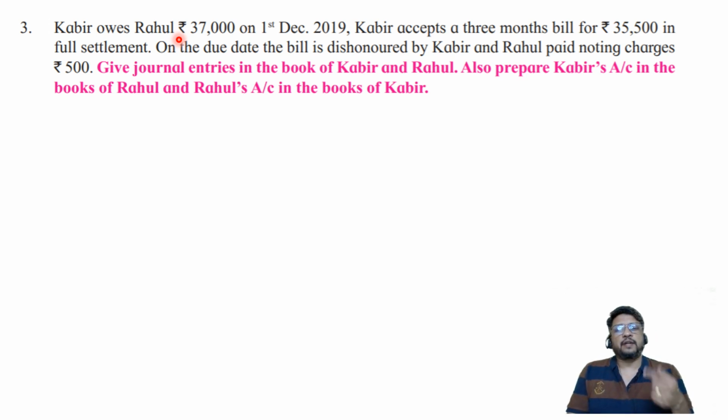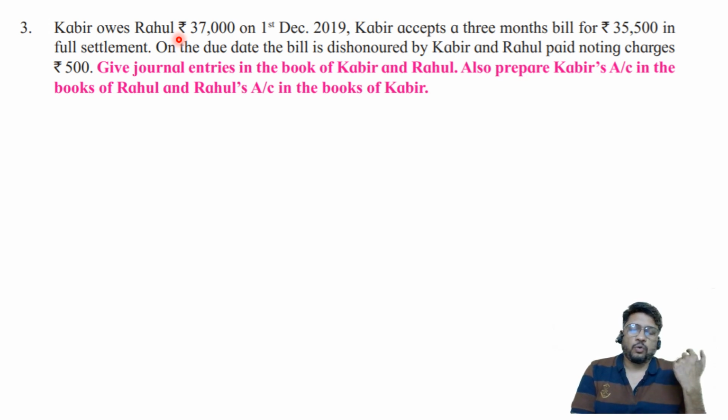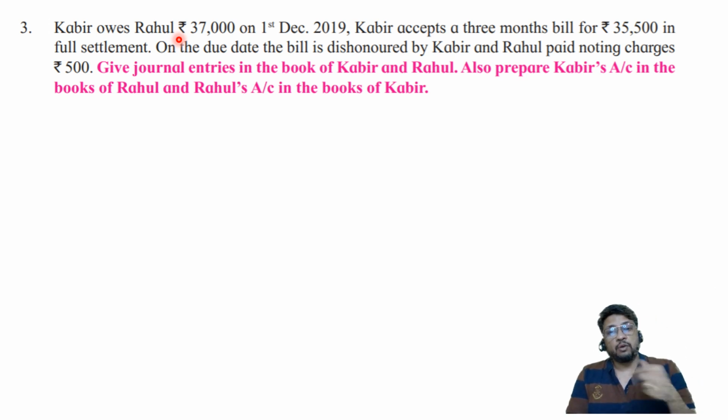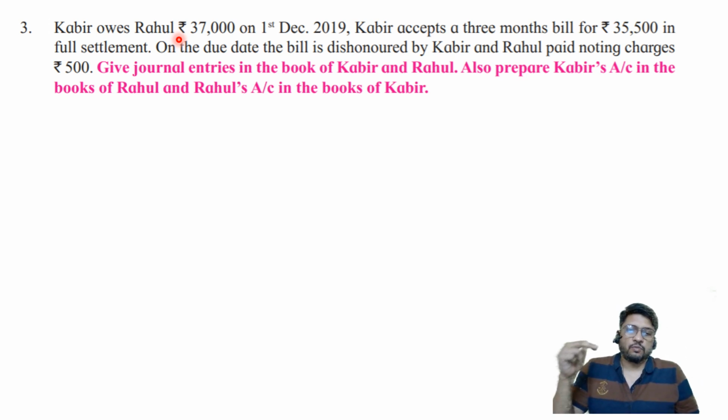If you fail to write the opening balances, your ledger accounts won't tally and you will find that your answer is going wrong. That particular thing should not happen. So what is the rule? If there is sale or purchase transaction, opening balance may not be there. But if there is no sale or purchase transaction, opening balance must be there. And how to write the opening balance? In the books of drawer, drawee's account will have an opening debit balance, that means on debit side.